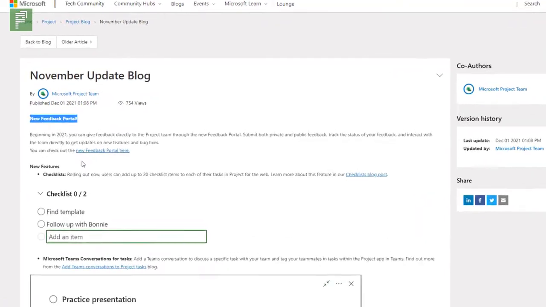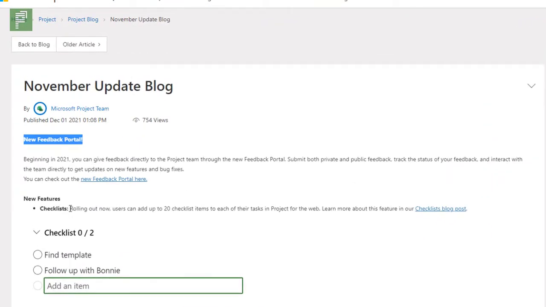Next update that I'm not able to show to you today, so that's coming up another time, is that we're rolling out checklists. And checklists is similar to what you have probably seen in Microsoft Planner, where you can add checklist items and tick them off individually, just like you do in Planner.